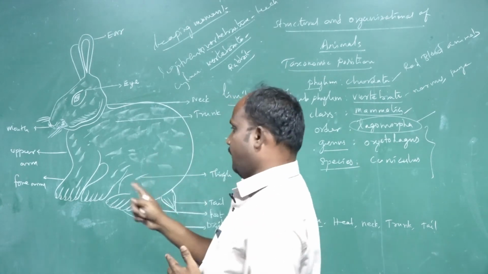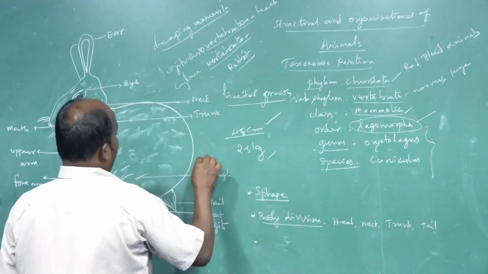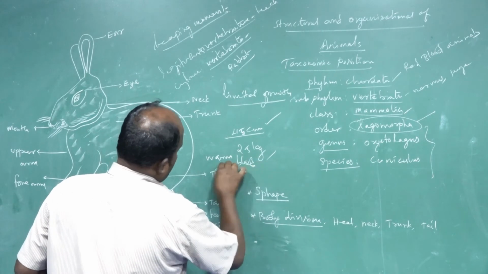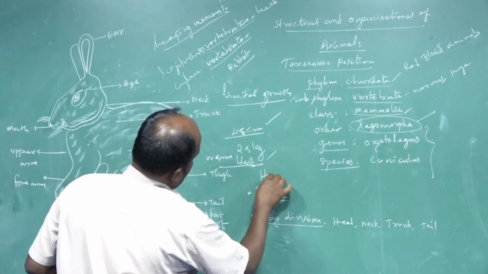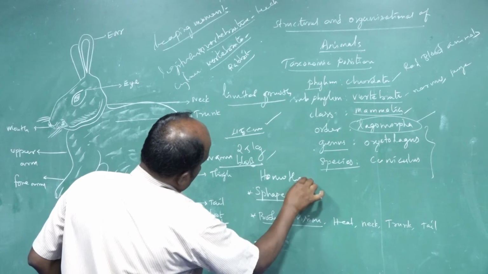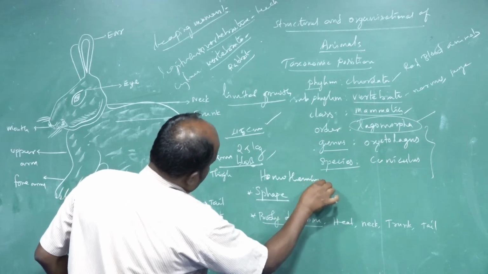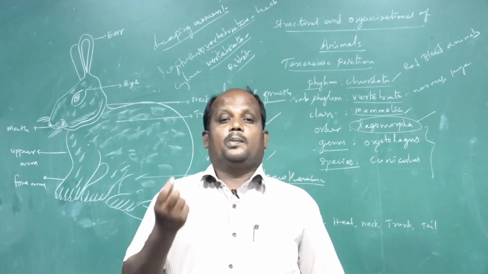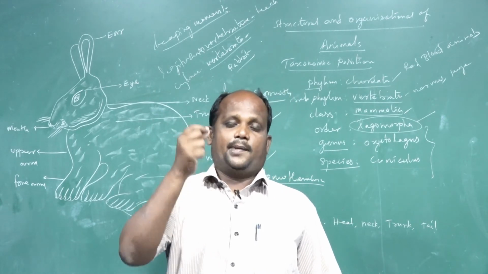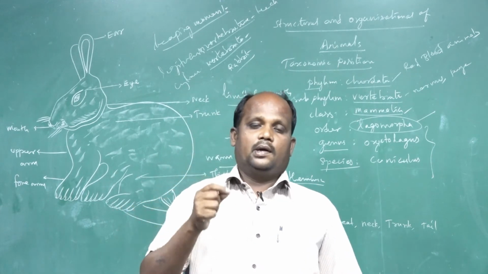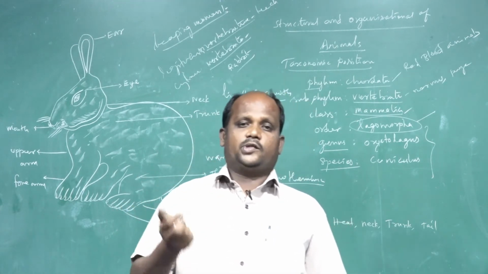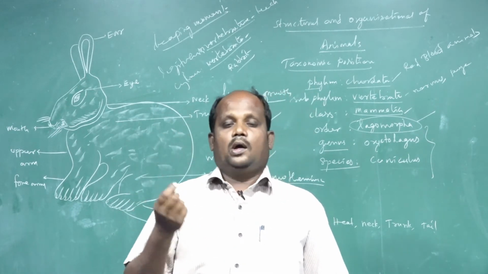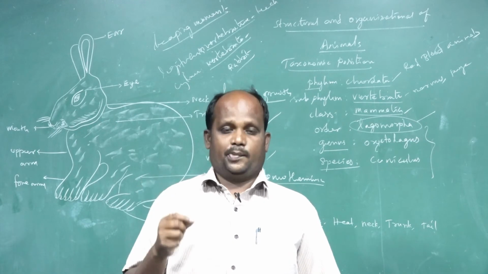The rabbit is a warm blooded animal. Warm blooded means it is homeothermic, meaning constant body temperature. In terrestrial animals the body blood is always in warm condition. So warm blooded means homeothermic.